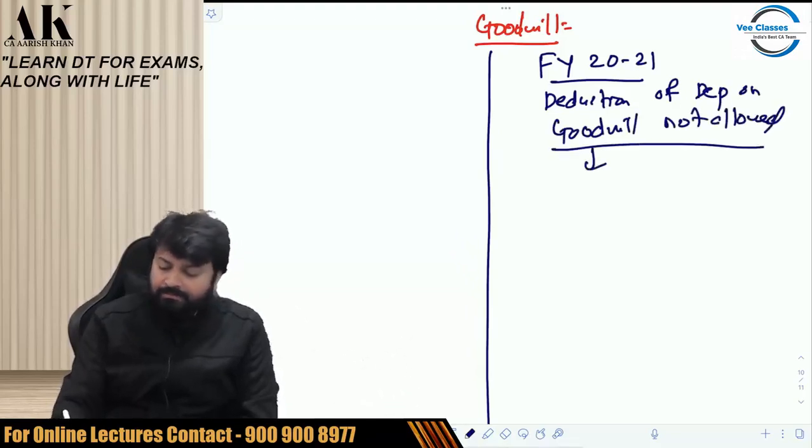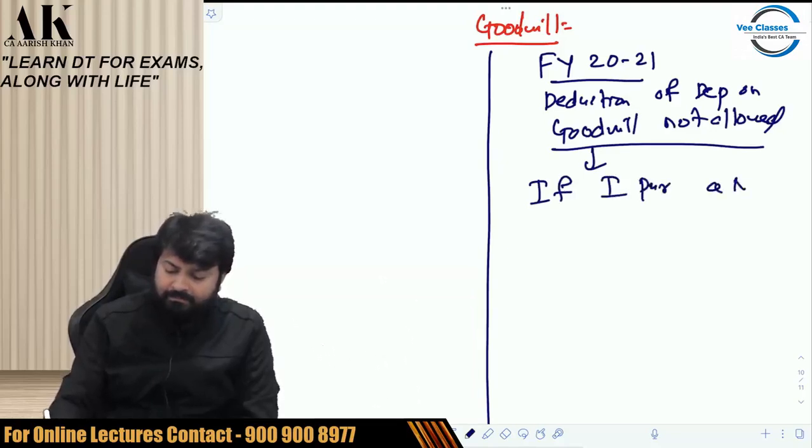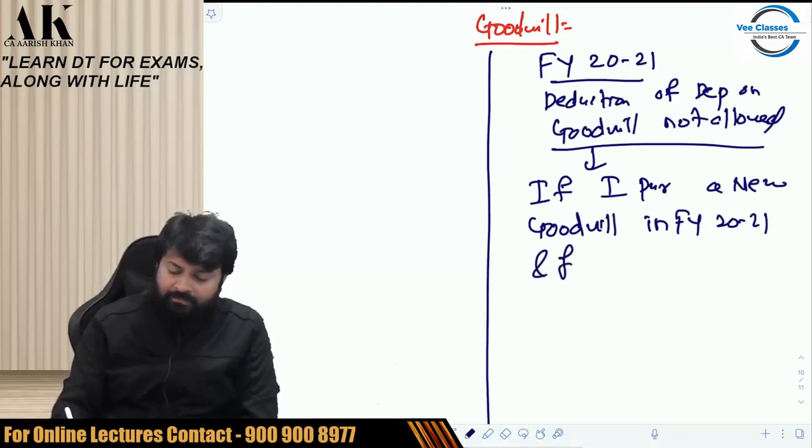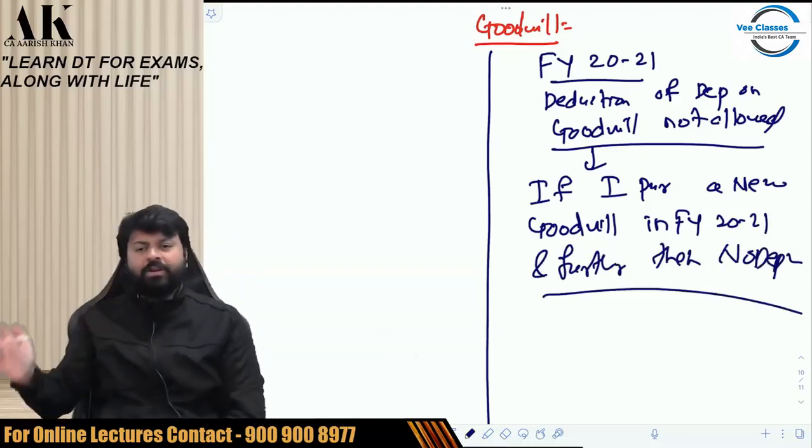It means what? It means if I purchase a new goodwill in financial year 2021 and further, then no depreciation. Okay. Depreciation will not be allowed to me.